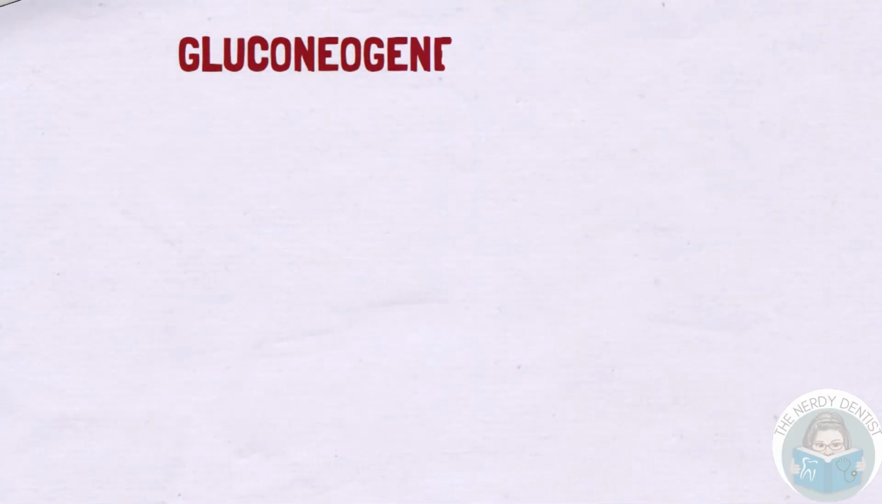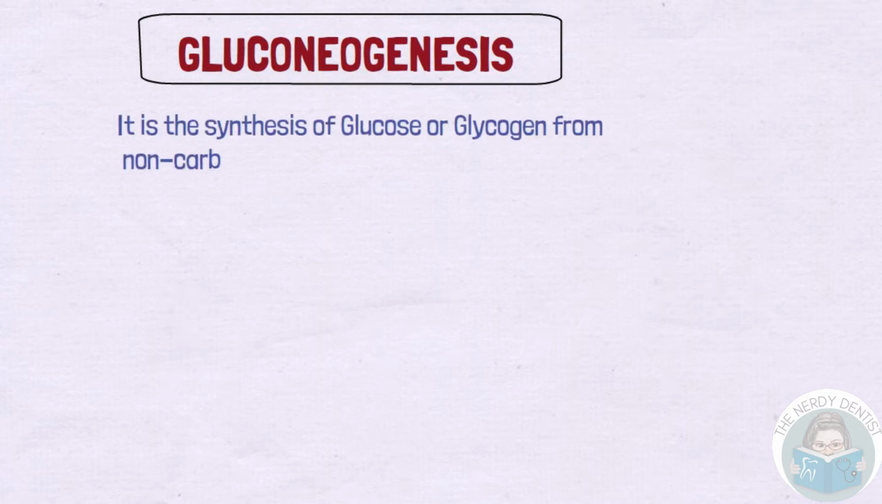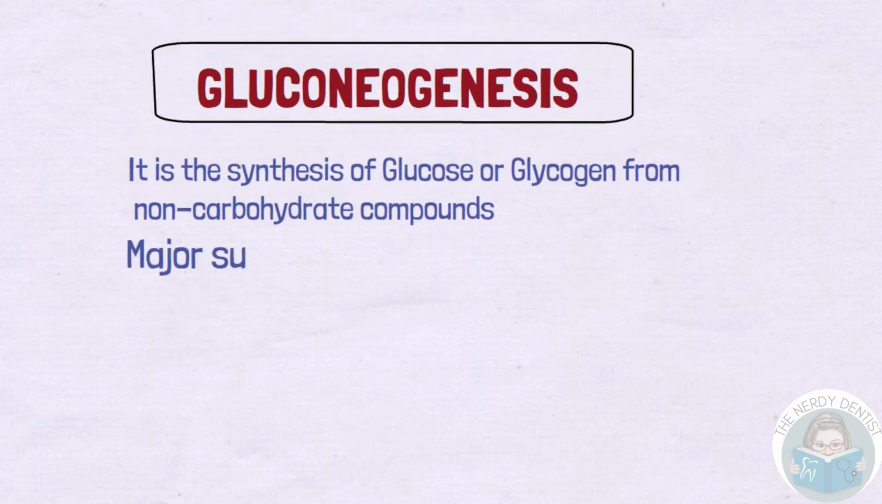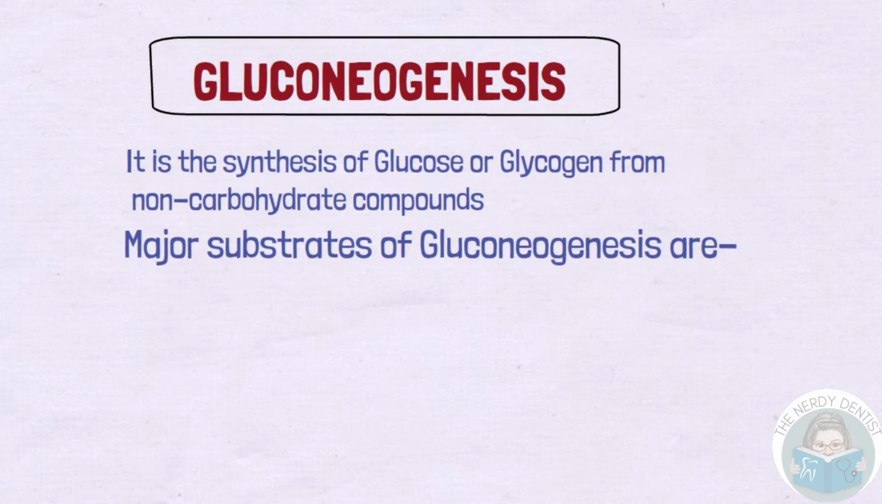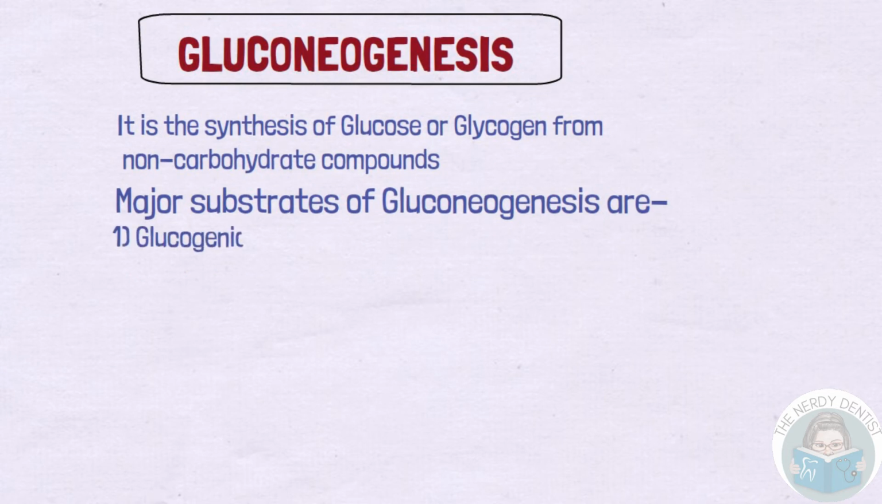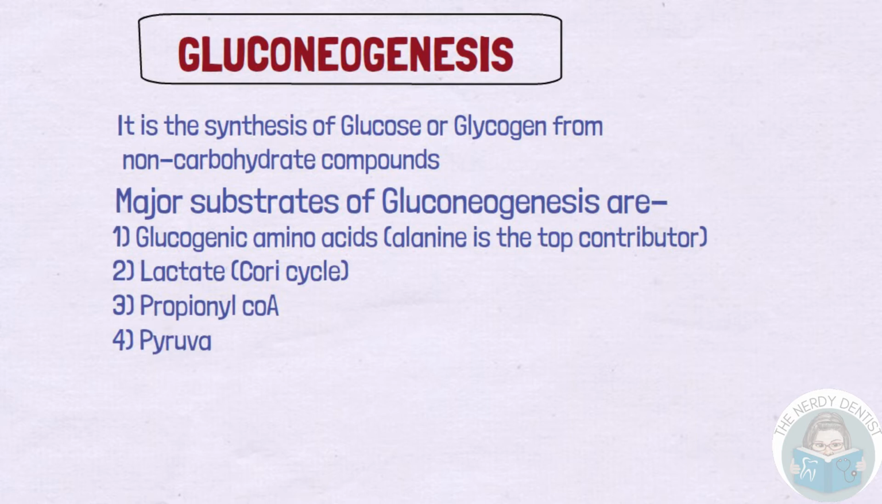Today we are going to discuss gluconeogenesis. Gluconeogenesis is the synthesis of glucose or glycogen from non-carbohydrate compounds. Major substrates of gluconeogenesis, which means वो कौन सी चीज़ें हैं जिनसे हम ग्लूकोज बना सकते हैं, are glucogenic amino acids in which alanine is the top contributor. Lactate, then it is called as Cori cycle, propionyl CoA, pyruvate, and glycerol.